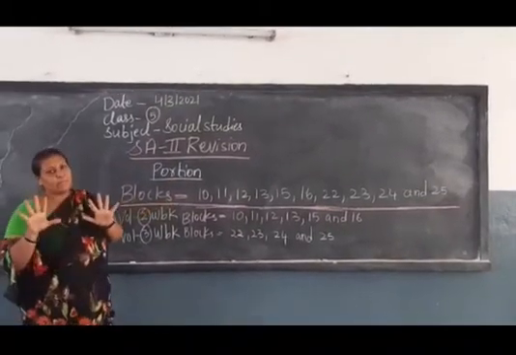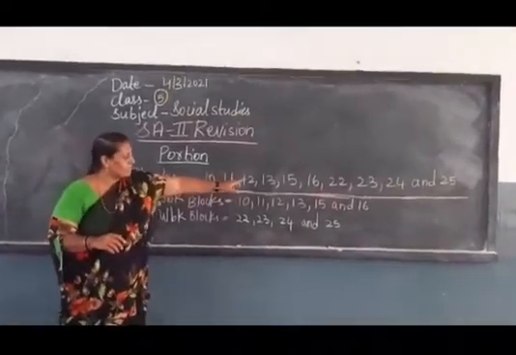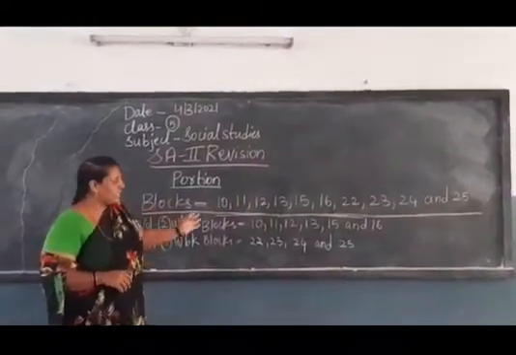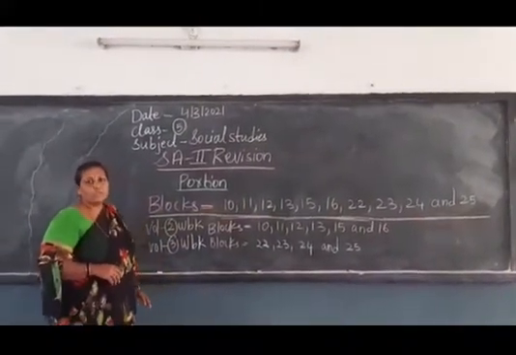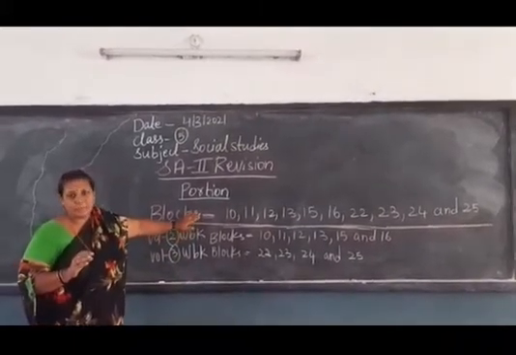There are only 10 blocks for your essay 2 revision: 10, 11, 12, 13, 15, 16, 22, 23, 24 and 25. These are the blocks you should read for essay 2 revision. You need to read only these 10 blocks.